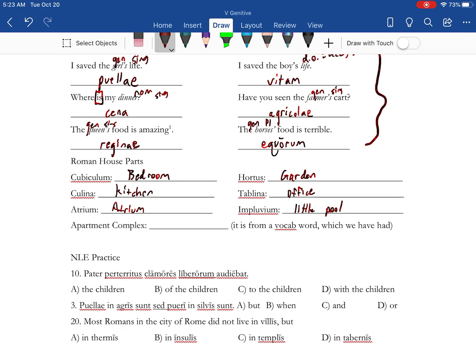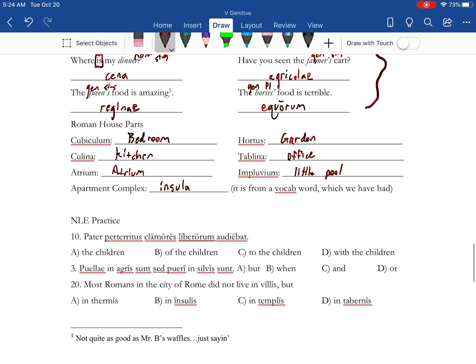And this we haven't done yet, but apartment complex. We have actually had this as a vocab word, but we translated it differently. An apartment complex is called an insula because it's its own little island in the city. Alright, with some NLE practice, ORUM, you know is going to be genitive plural.